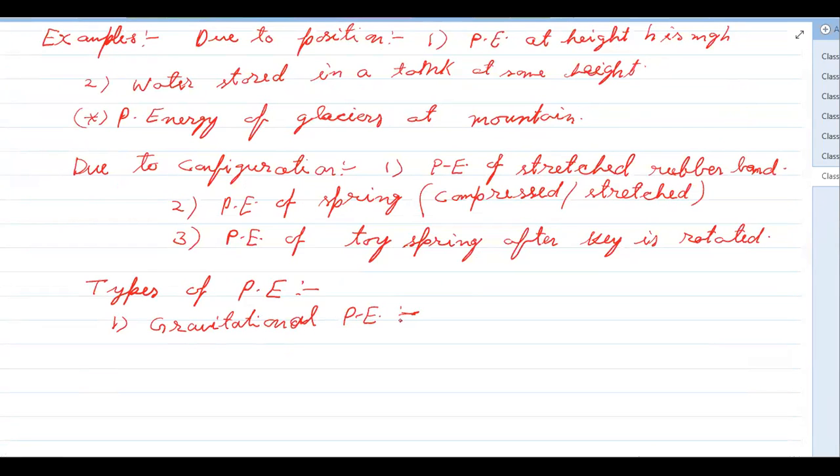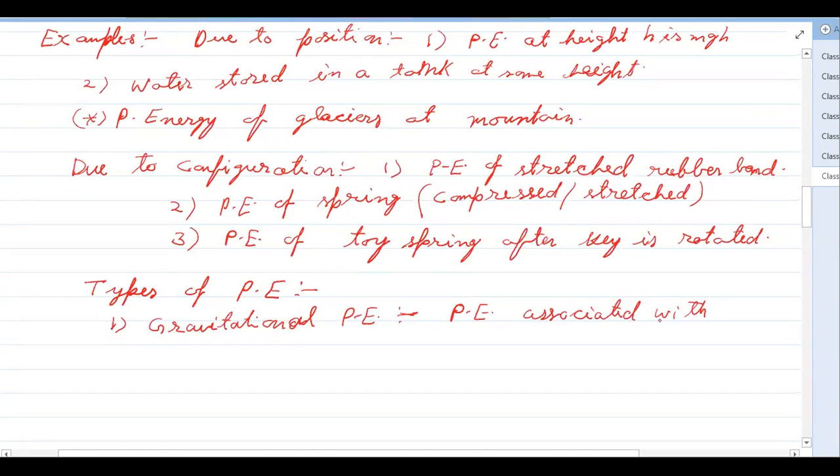So gravitational potential energy is the potential energy associated with gravitational force. Whenever we calculate energy, the energy is related to some force. That force is called a conservative force, which we will discuss now. The energy associated with gravitational force is called gravitational potential energy.